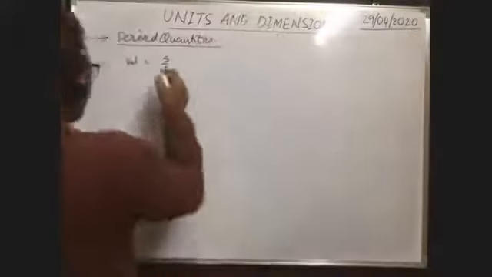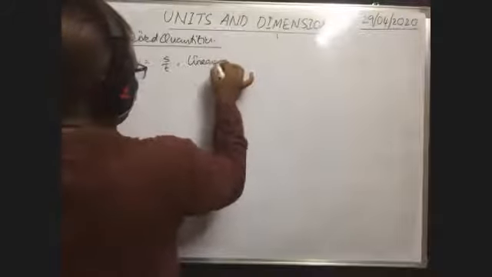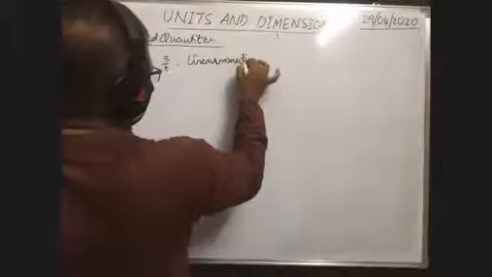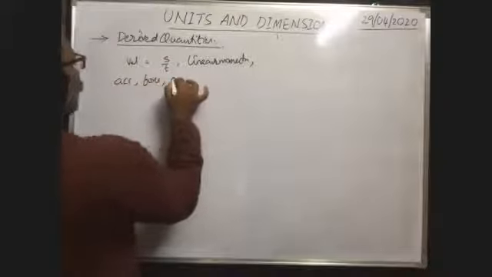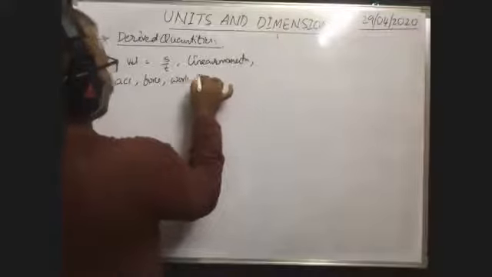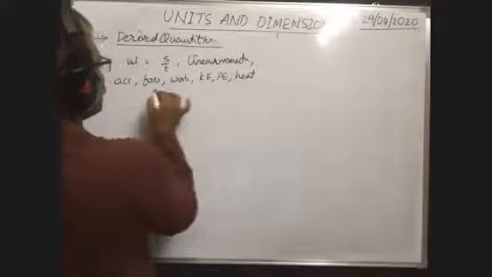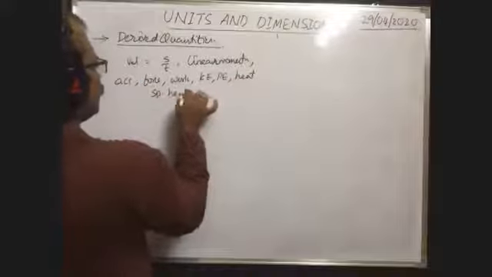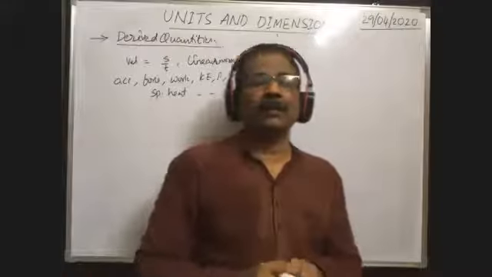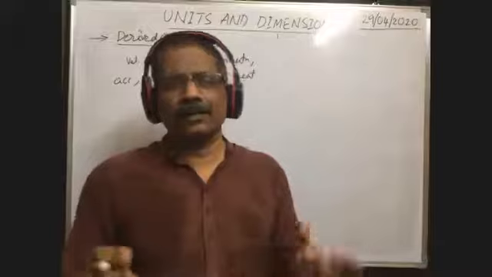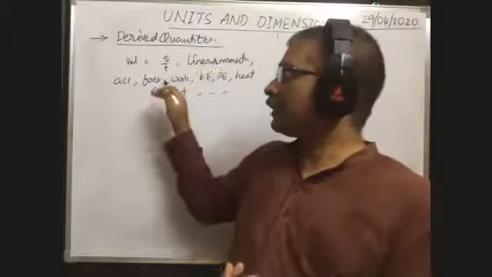Similarly, linear momentum or simply momentum. Next, acceleration, force, work, kinetic energy, potential energy, heat energy, specific heat. In this way, a number of quantities are there. All these are derived quantities because they are derived from fundamental quantities.